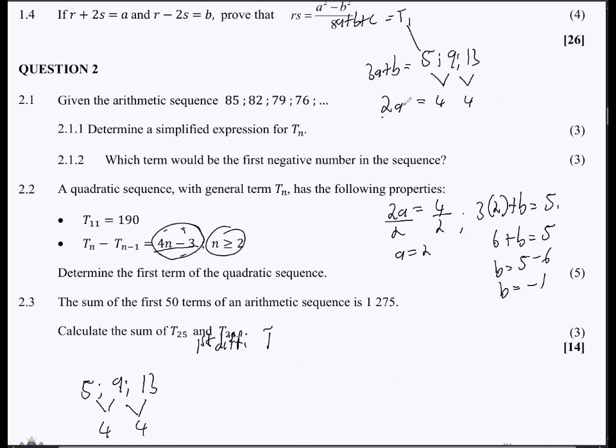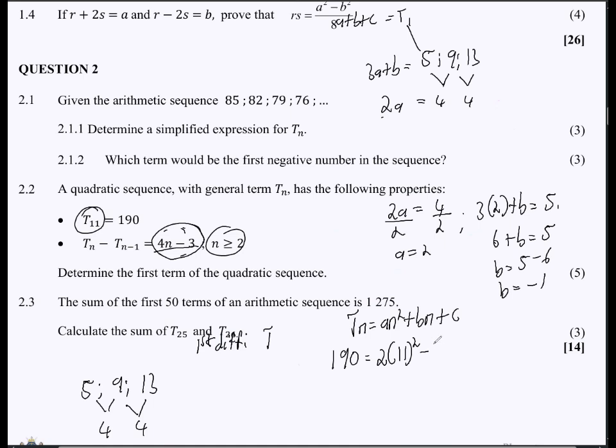Now, obviously, the problem is with getting c. We don't know the value of c. But then we know that Tn should be equal to an squared plus bn plus c. Right? We are given T11 here, which is what? 190. And then our a value is 2. And then we can just substitute 11 here. And then b is what? -1.